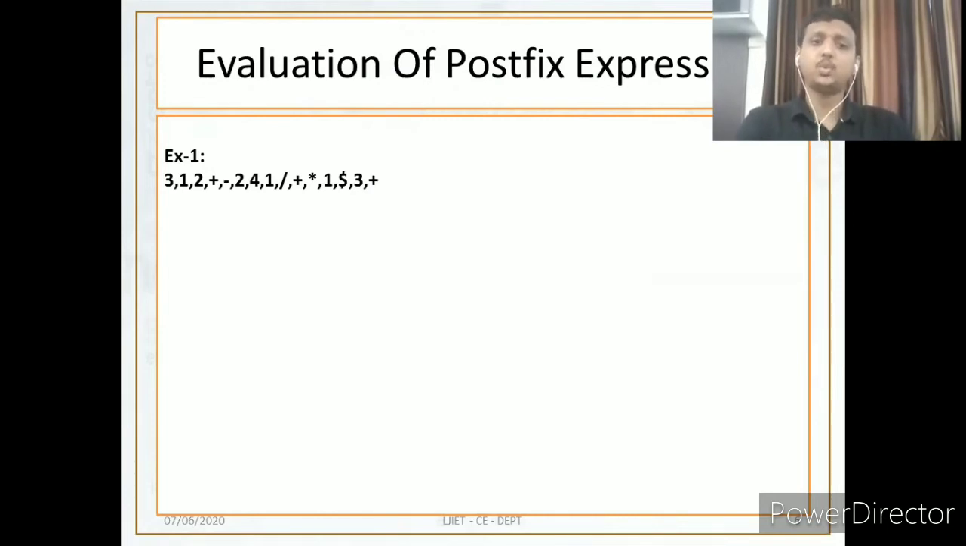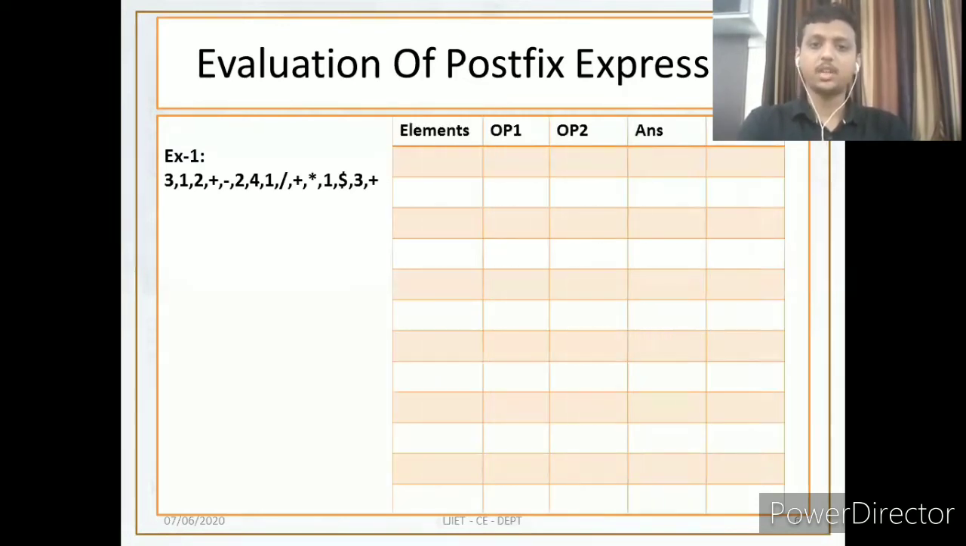The expression is 3 1 2 plus minus 2 4 1 division plus star 1 $ 3 plus. So what we need to do here is first make one table. Here the table is ready for us: Elements, OP1, OP2, answer, and stack. The stack is already here.